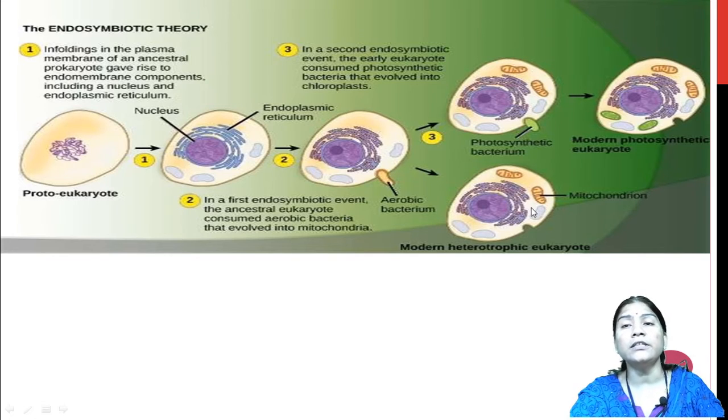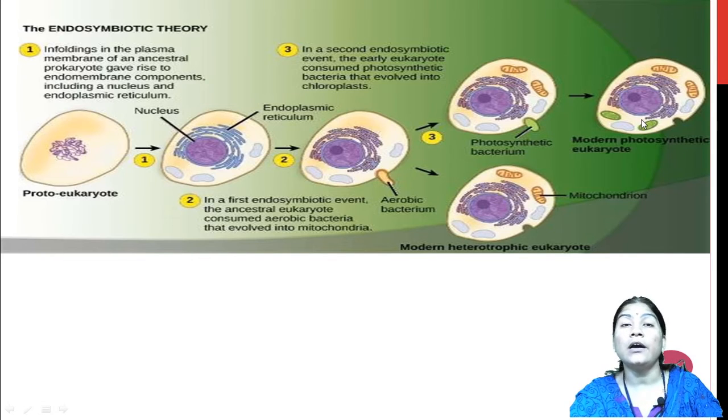But in the second endosymbiotic event, the cell having the nucleus and the endoplasmic reticulum again engulfed a photosynthetic bacteria, and there is formation of the chloroplast.